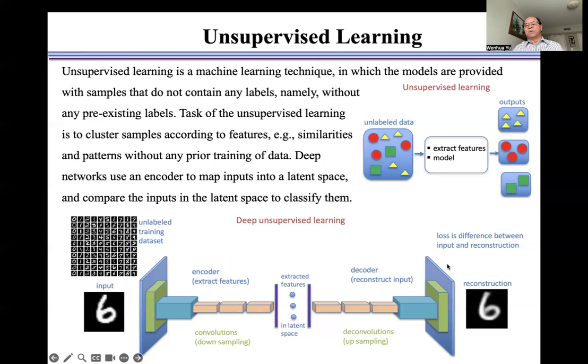We use the input and reconstruction to define the loss to train the model.